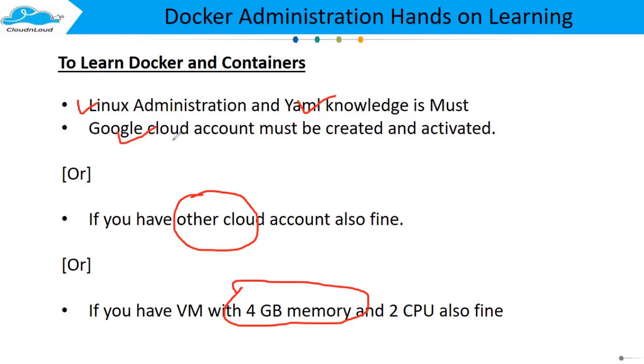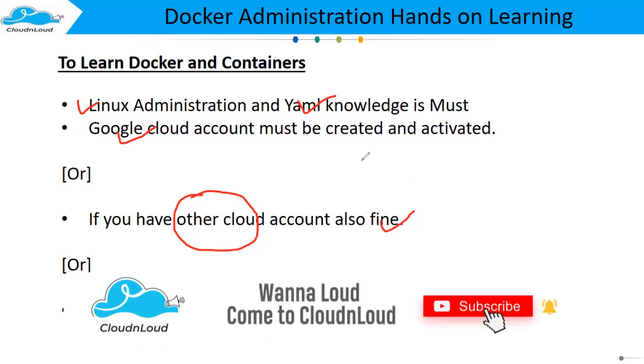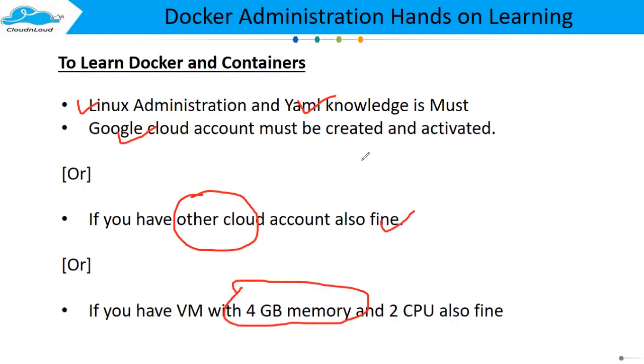You can do all your hands-on with automation completely in Google Cloud without any single billing. If you have any other cloud account, please make sure you are able to create machines in the required capacity. For Docker, we need only a 4 GB memory and 2 CPU machine.